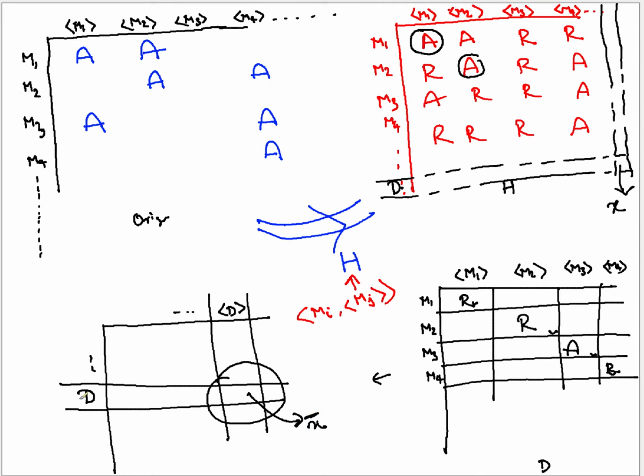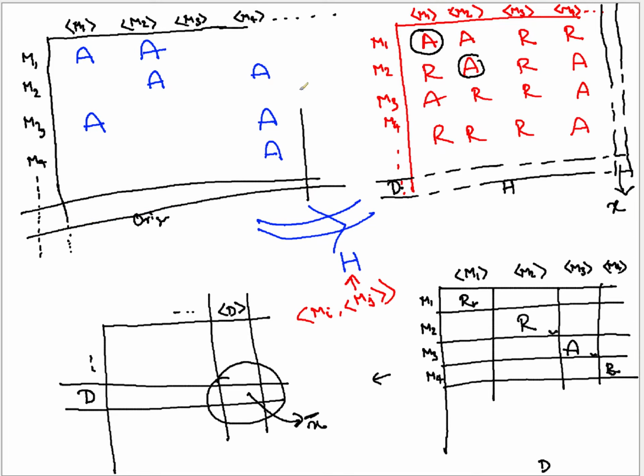But see, this D to itself, this value is present here also, right? If you go here, what is the value here?